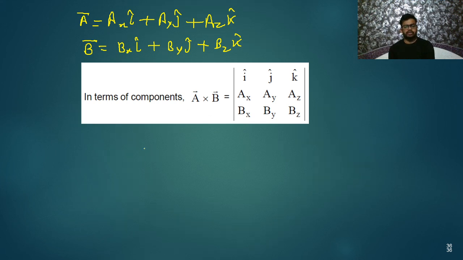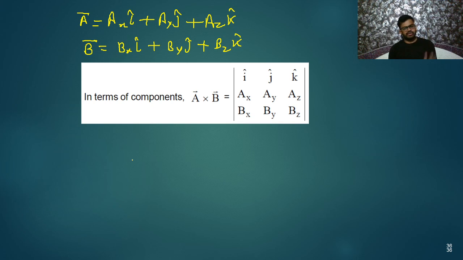So how to write? Whenever we need to do the cross product, at first you make a matrix like two walls. After that, you write i cap, then j cap, then k cap. There are three columns and three rows. In the first row, you will write i cap, j cap, and k cap. Keep some gap there. So below i cap, you will write the first vector A cross B, the multiple of i cap.